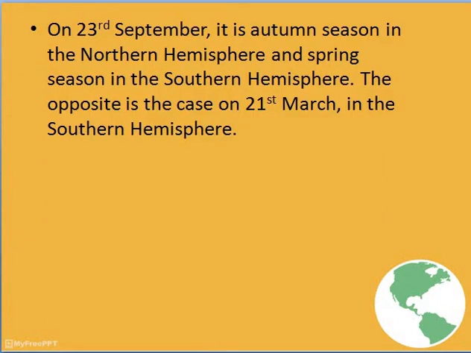Okay, so next comes 23rd September. It is autumn season in the northern hemisphere and spring season in the southern hemisphere. As in the previous slides, I have already explained that if it is autumn in the northern hemisphere, then definitely it will be spring in the southern hemisphere. Opposite. Clear? The opposite is the case on 21st March: it is autumn in the southern hemisphere and spring in the northern hemisphere. Clear?